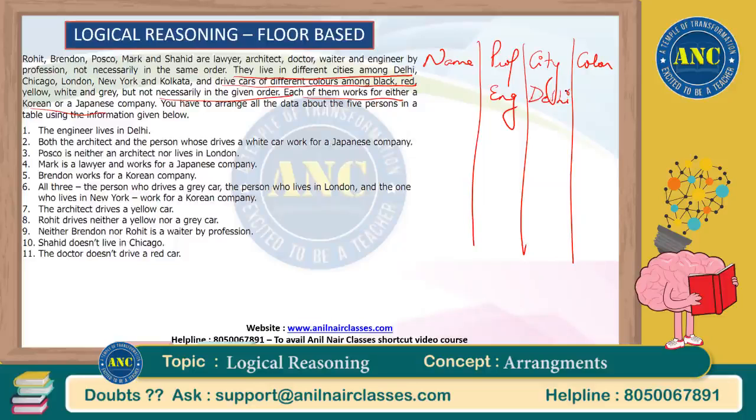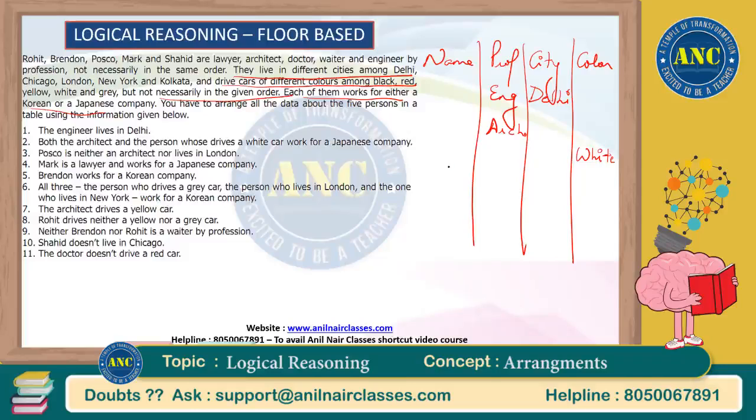Both the architect and the person who drives a white car work for a Japanese company. Okay, so there are two persons for sure who are working for the Japanese company. One is the architect, and the other person is driving the white car. So POSCO is neither an architect nor lives in London, so it's a negative statement. Let's ignore that.